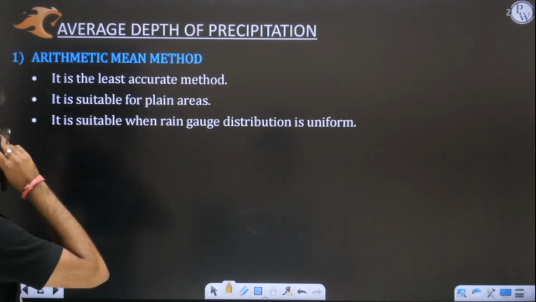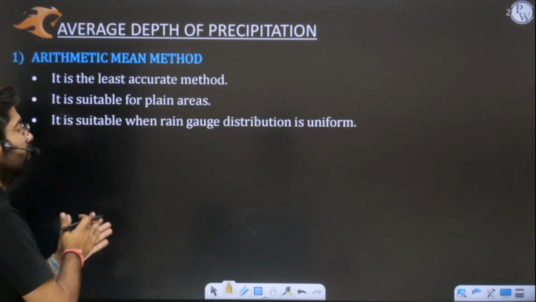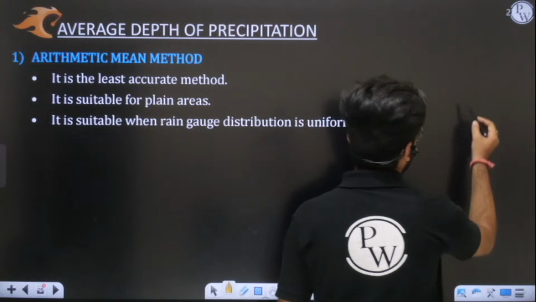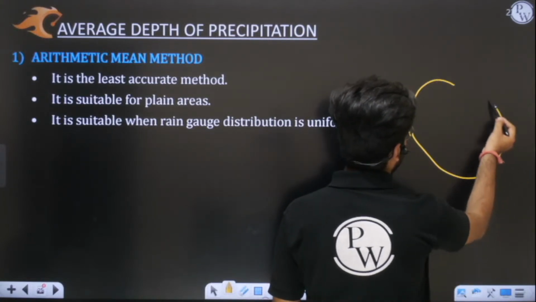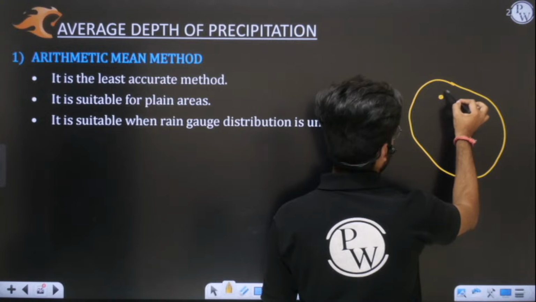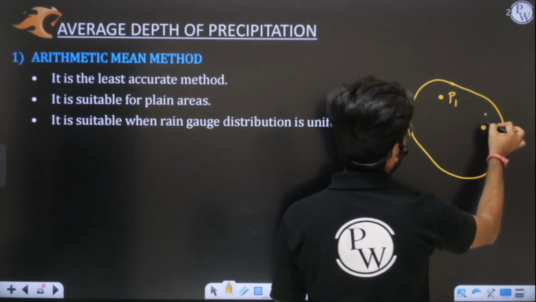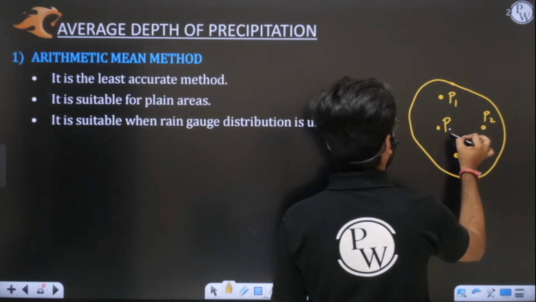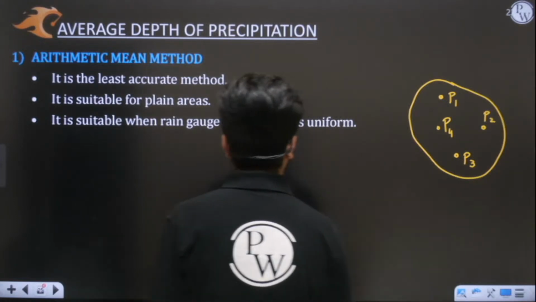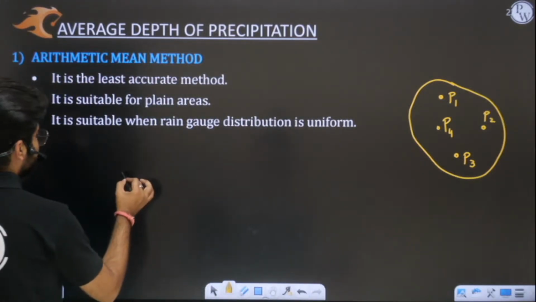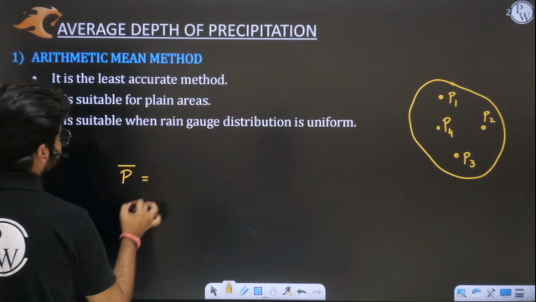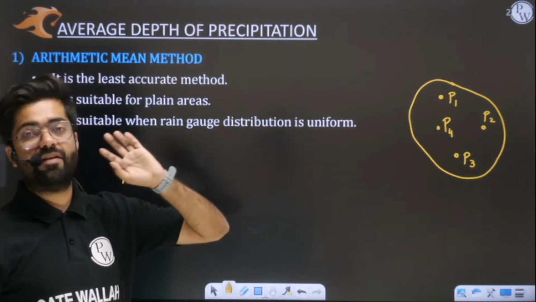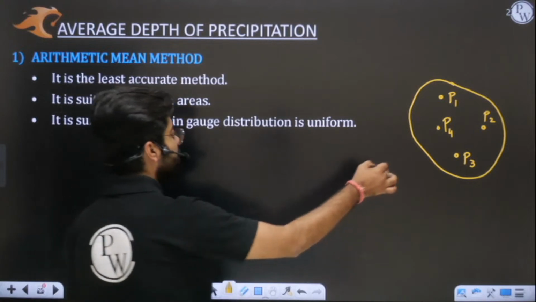The arithmetic mean method is suitable under certain criteria. First, let me draw a catchment area here which has, let us say, 4 stations. The very first is P1, second one is P2, and so on. We have 4 rain gauges in our catchment area. If you want to simply evaluate average depth, you have to do nothing in this method. You simply take the arithmetic mean of all these precipitations.